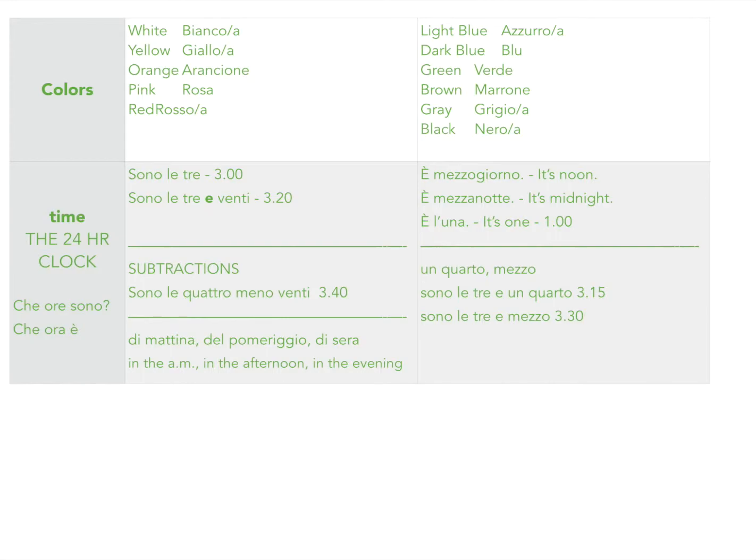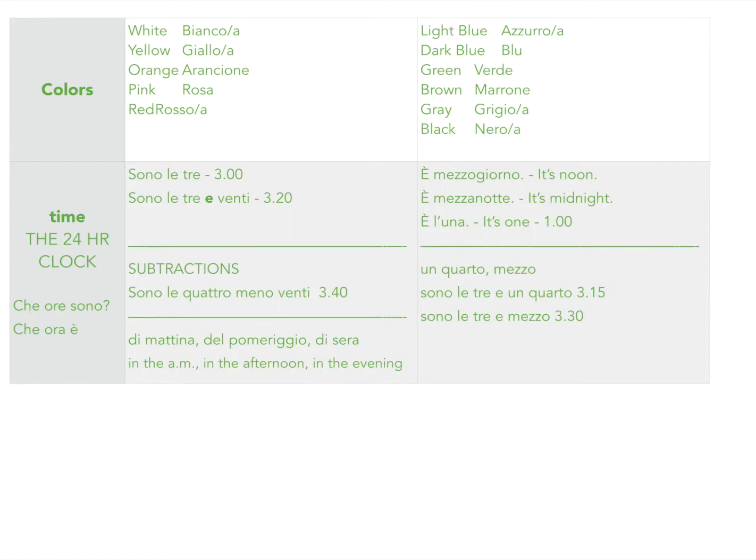It is the one. And on all of this, it seems a little confusing. Like, why would they say they are the three or it is the one? They're talking about the hours, okay? So basically they're saying, what hours are there? There are three, or there is one, okay?